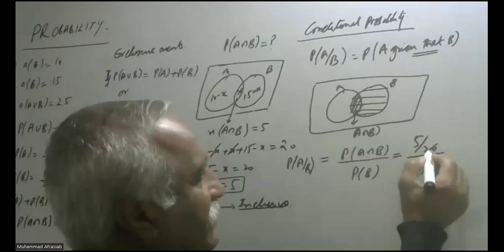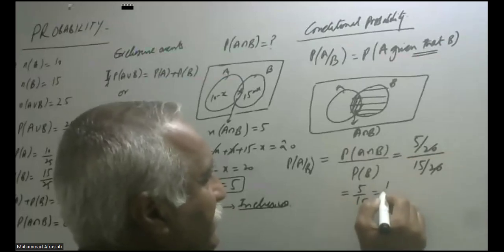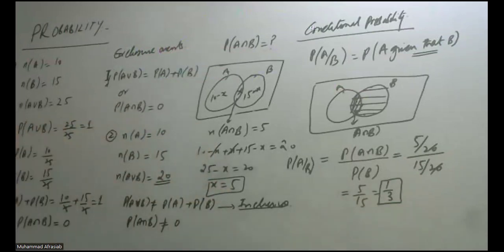So the 20 and 20 cancel out. So this is 5 over 15, or equal to 1 over 3. This is called the conditional probability, when event B has already occurred and from that occurred event you are finding the probability of A.